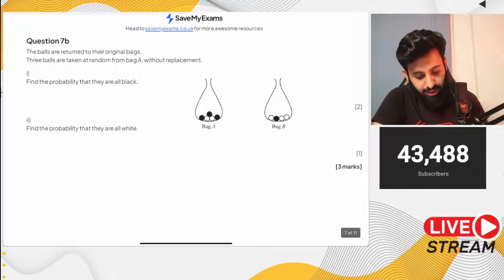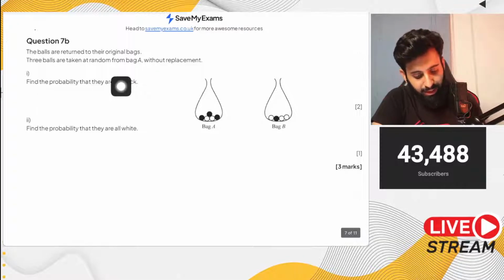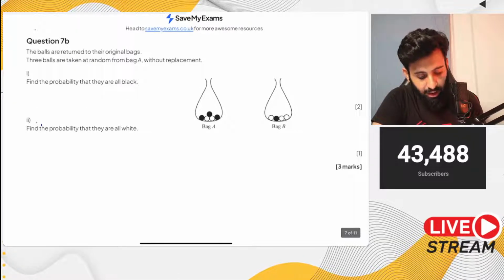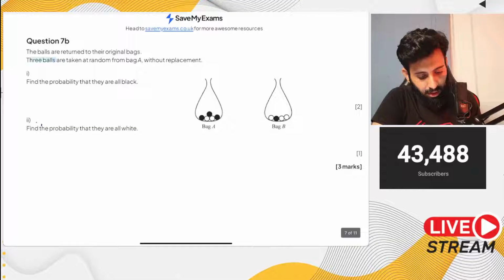So part 1 says, first let's read the question. The balls are returned to their original bags. 3 balls are taken at random from bag A without replacement. Find the probability that they're all black. Okay, so we're only taking it from bag A, and we're taking 3 balls, without replacement. So 3 upon 5 for the first one.